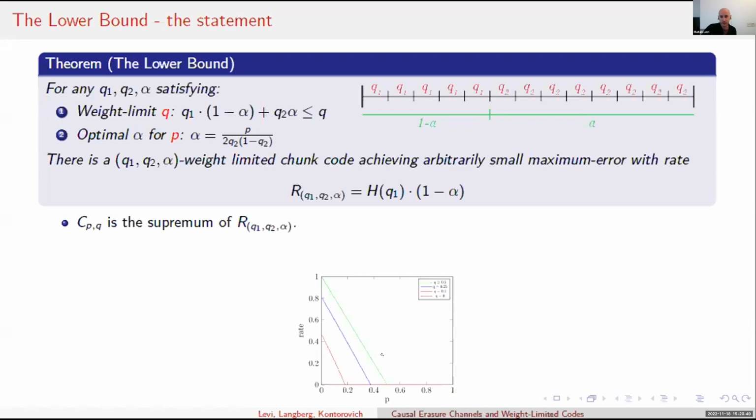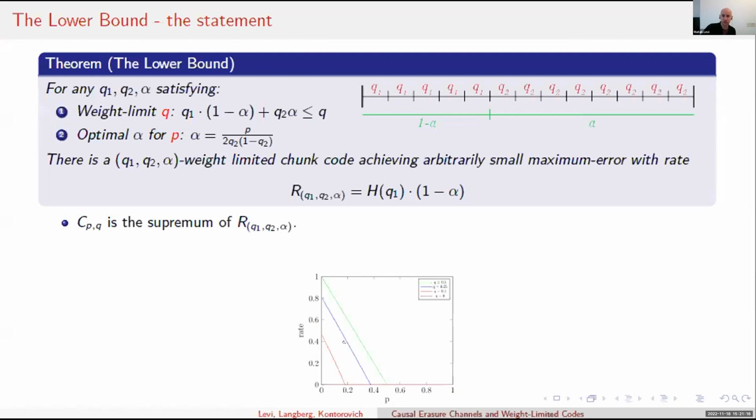Below, we plot CPQ for different values of Q as a function of P. Notice that in green, you can see the case of Q equals half, which gives back the capacity of the case of the unlimited encoder. For smaller Q, as we might expect, the rate function is lower.